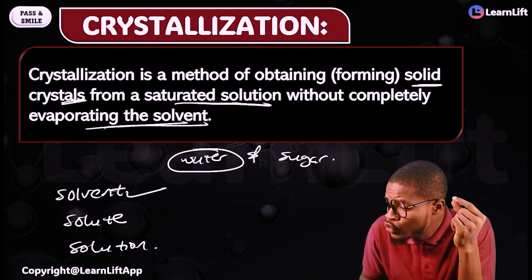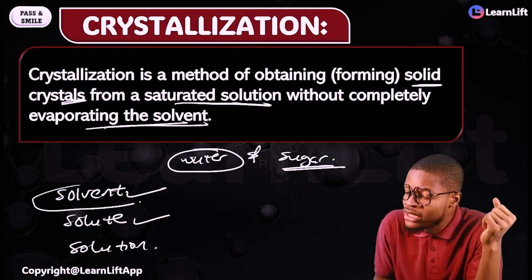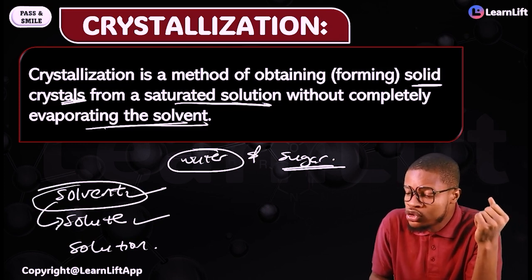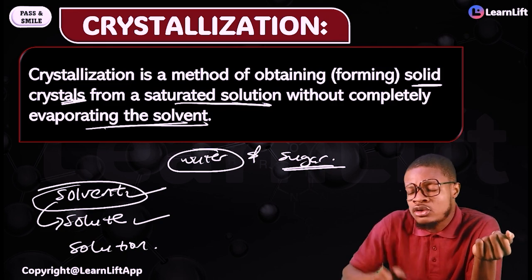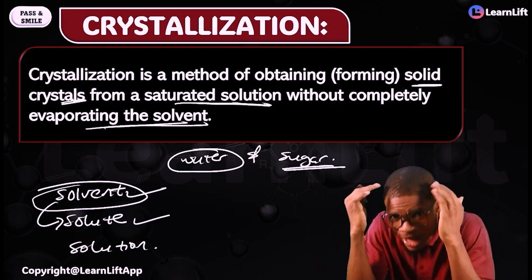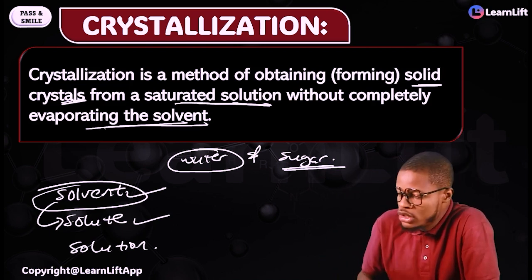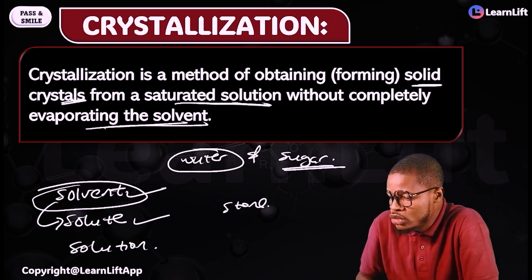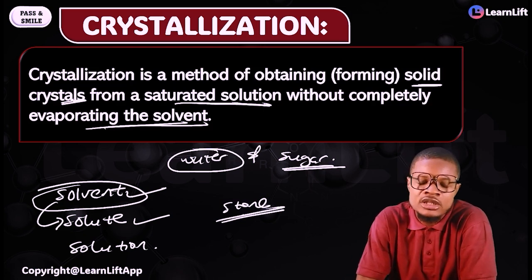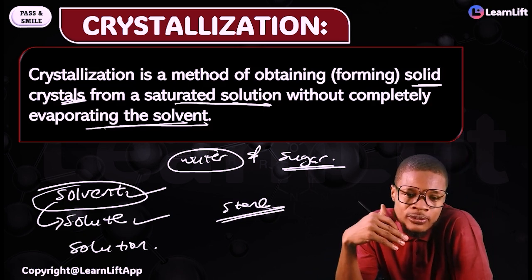Sugar is a solute, because your solvent will dissolve your solutes. But not every solvent can dissolve every solute. There are some solutes that will not dissolve in some solvents, so have that in mind. For example, stones are solutes.